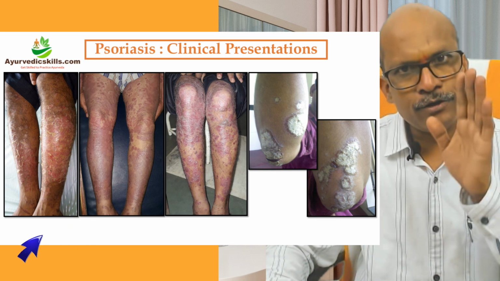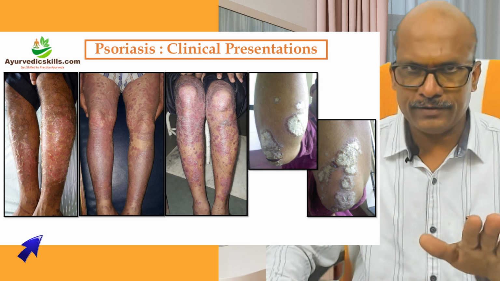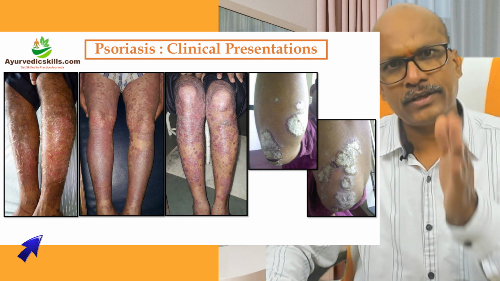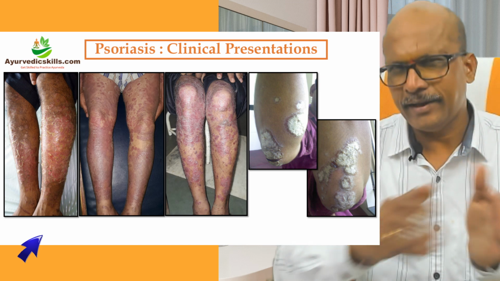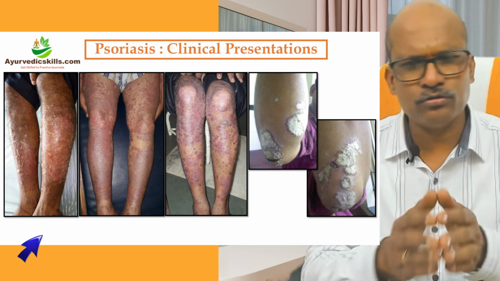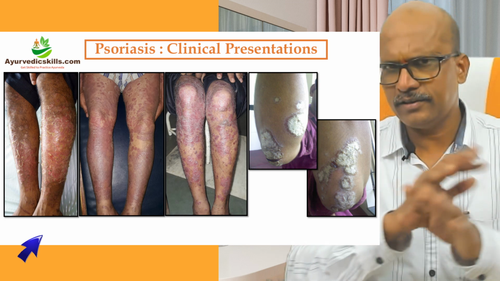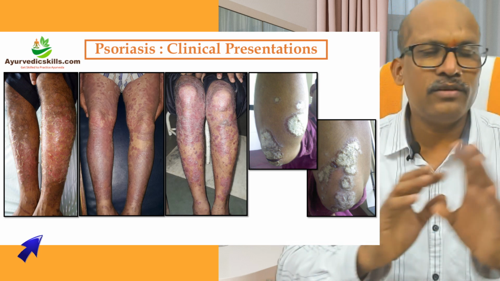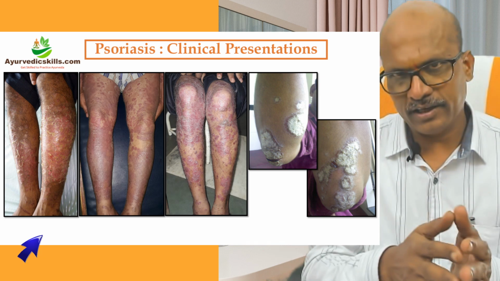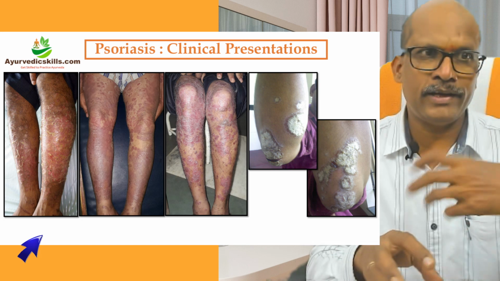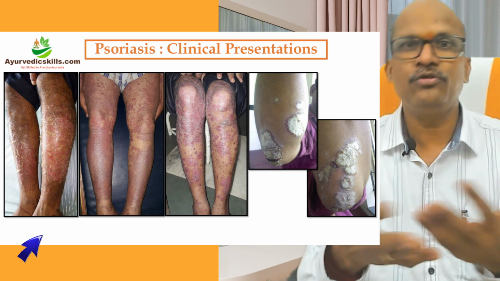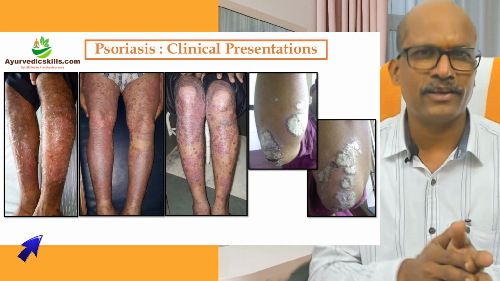They must and should be diagnosed as psoriasis. I diagnose them in Ayurveda as Sidma. Some people diagnose it as Kitiba, some diagnose it as Eka. It's not necessary, because the name is not going to make the difference, right? The dosha association and which gunas are increased, that is going to make the difference. Based on that, we are going to plan the treatment, right?